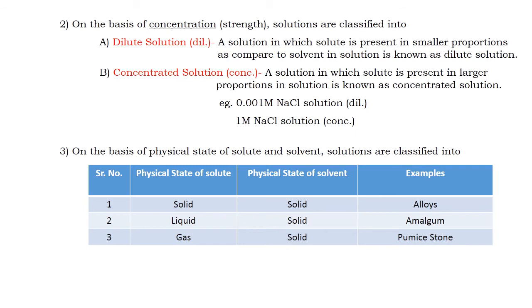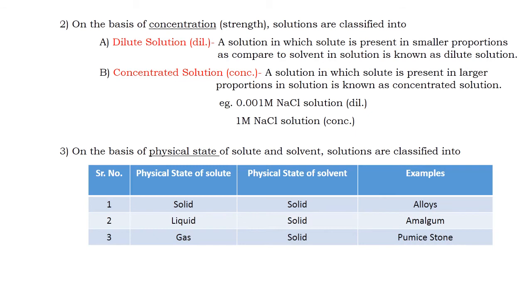Then the third basis on which solutions are classified into 9 types, it will be given in our board syllabus. This classification is on the basis of the physical state of solute and solvent.